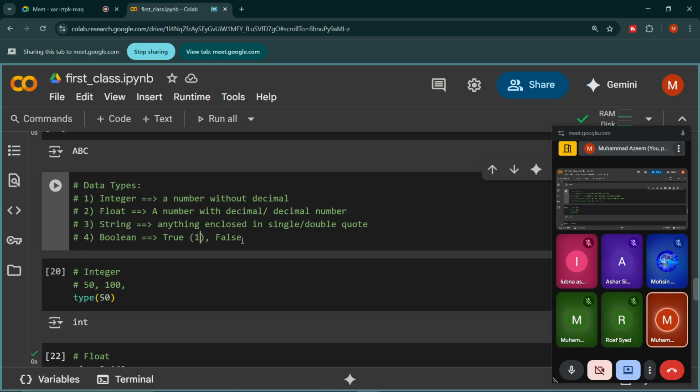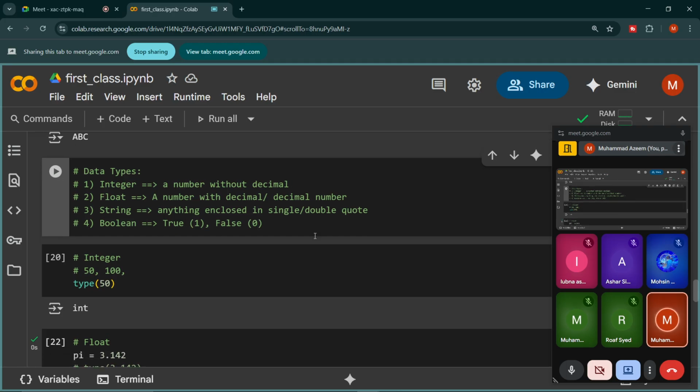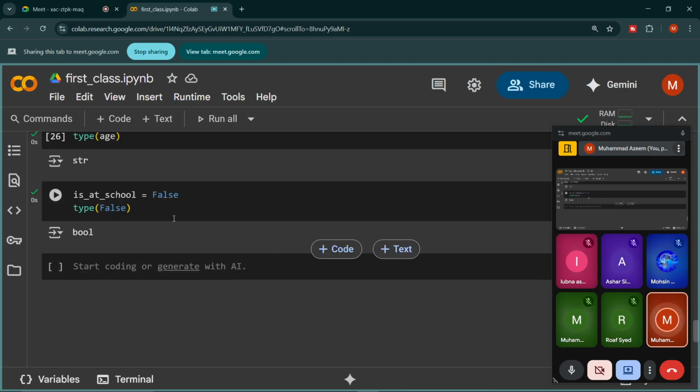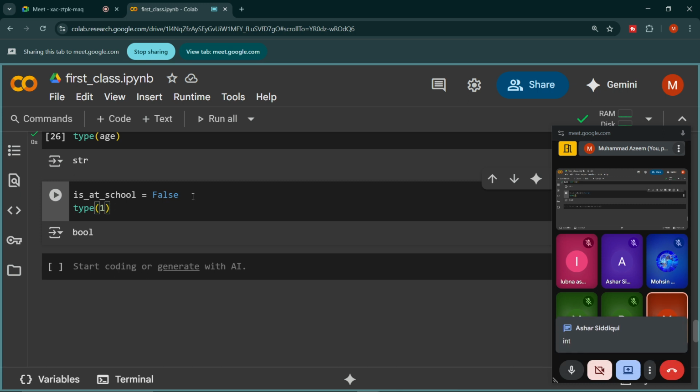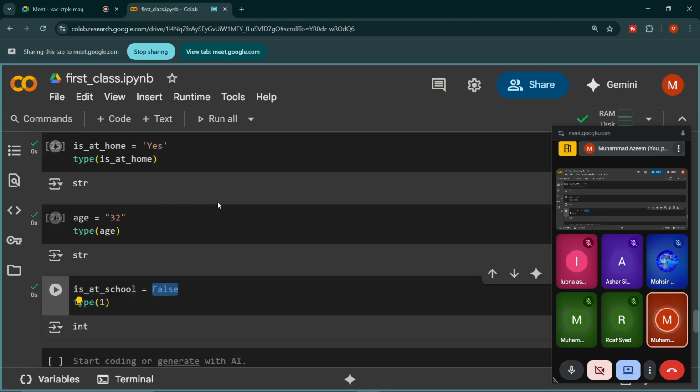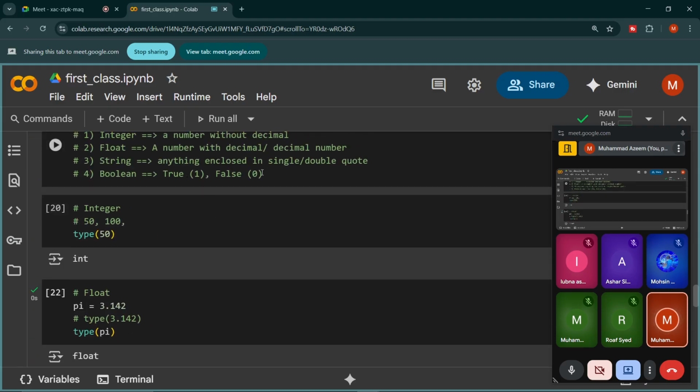One more thing: we sometimes also use 1 and 0 for these boolean values. We use 1 for true and 0 for false. But interestingly, if I pass 1 to the type function, will Python recognize it as boolean or what? Can anyone answer please? Exactly, integer. Python will give me integer, because in some conditions we can convert 1 and 0 to true and false.